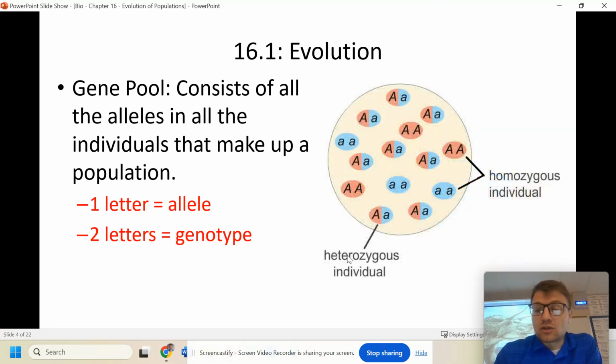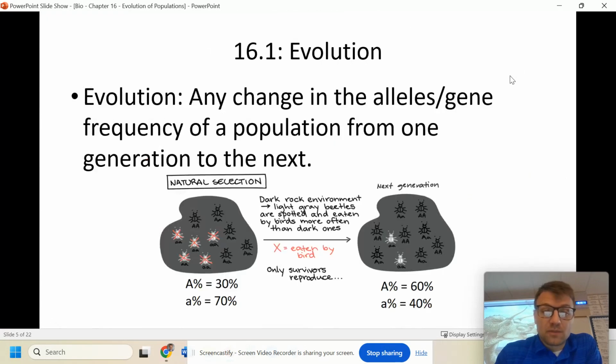But what I like to also show is, hey, look at this population. Each one of these circles is an individual organism. What you see here are a bunch of letters that are the alleles. So this is also kind of looking at the gene pool.